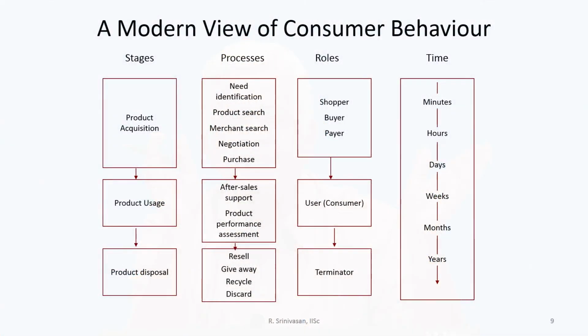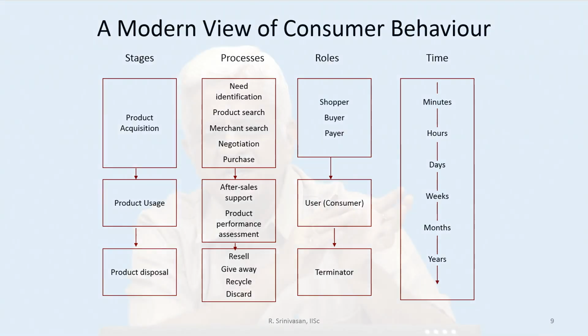So, we looked at three types of models. One is the first wonderful model given by Howard and Sheth with respect to consumer behavior. Second, we looked at how this model can be used with respect to consumer behavior in the Indian context. What is the type of modifications we looked at?